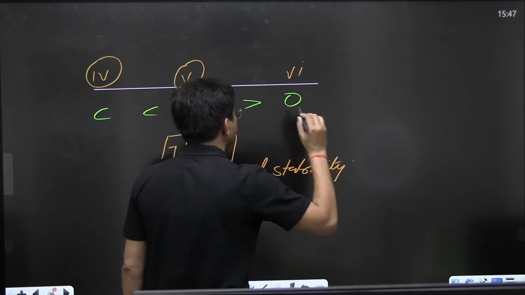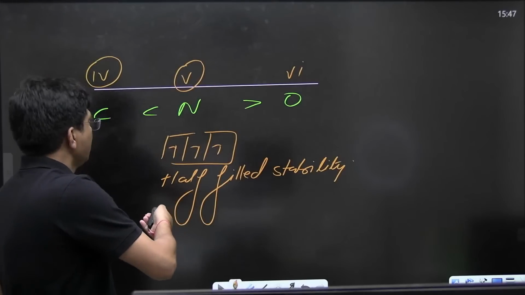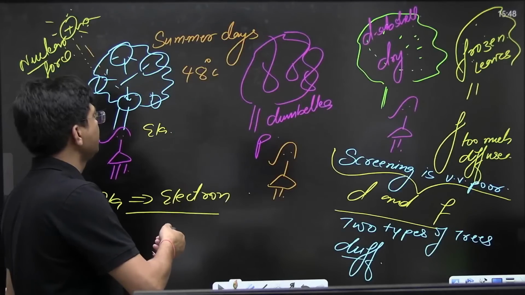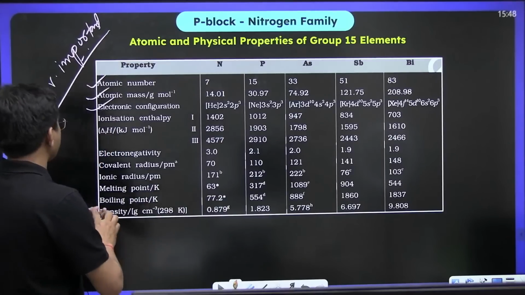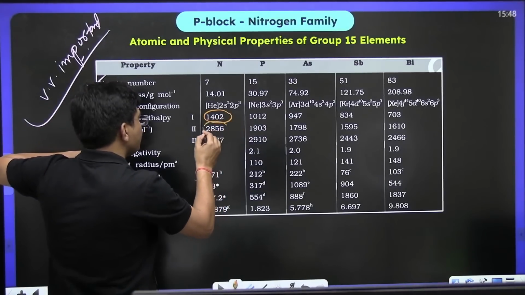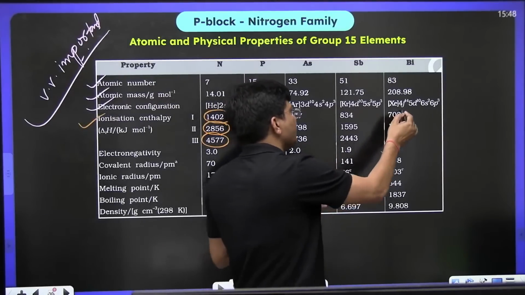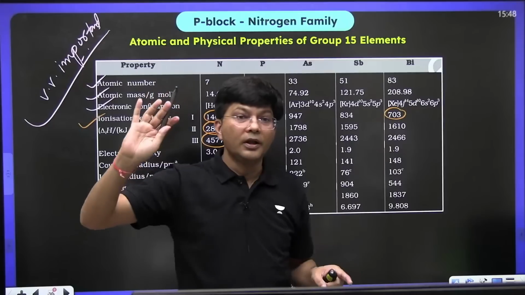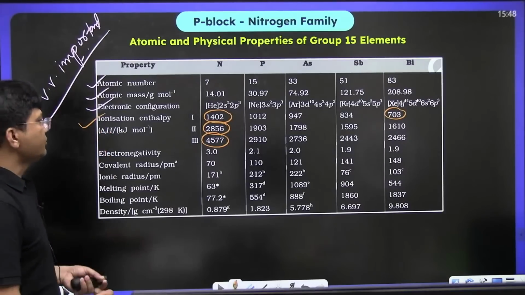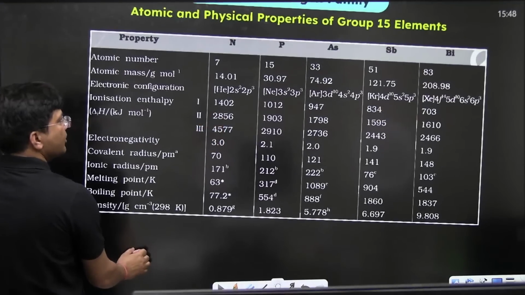I think this point is very much clear to all of you. If this much is clear, do let me know in the chat section, everyone. Ionization energy, you see 1402, 2856, 4577, what I have told you, and it will keep on decreasing. It has gone to 703 kilojoule per mole. That means bismuth's ionization energy is less and this is very high.